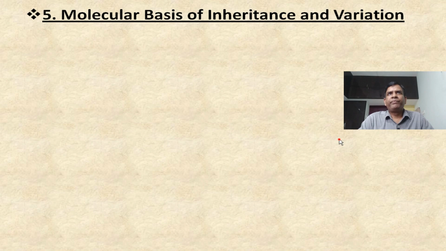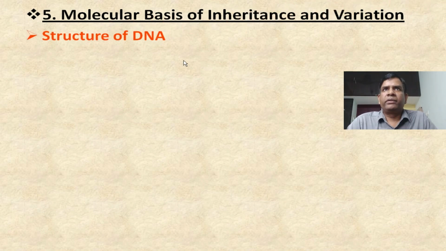Next, the big chapter in the entire plus 2 syllabus is molecular basis of inheritance. From this chapter, definitely you can expect one 5 marks question, 3 marks, and even 1 mark and 2 marks questions also. If you focus more on this chapter, it will definitely help you get a 100% score in biology. Here the first topic is structure of DNA.